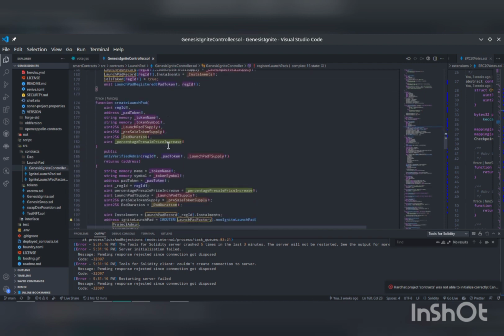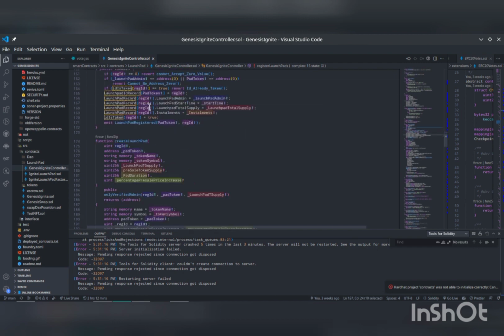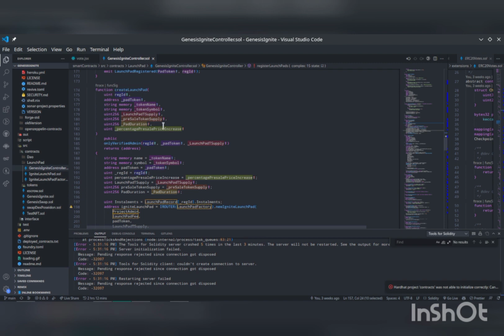And after which, on or after the date of the Launchpad start time that we've inputted while registering the Launchpad, we're expecting the admin to also visit our tab to create the Launchpad. So when creating the Launchpad, the admin is inputting the registration ID that we used to register that Launchpad. He's also inputting the token name, symbol, and the total supply he wants. If he wants a pre-sale session, he also inputs how many tokens he's willing to deposit for a pre-sale session. He specifies the duration, how long he wants the Launchpad to last. He's also specifying the percentage price increase he wants after the Launchpad session has ended.